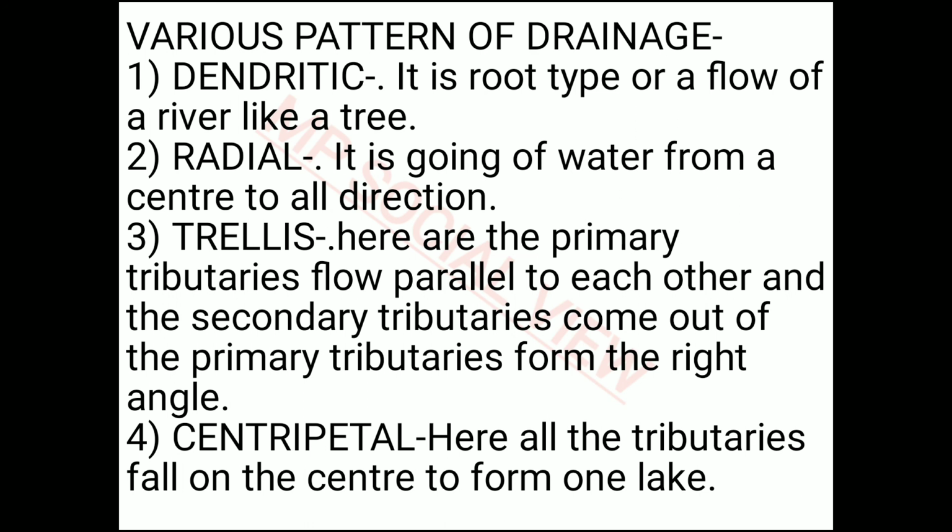So what is trellis? Trellis is like, the river has so many tributaries, and those tributaries also have many tributaries. So there can be tributaries of the tributary of the main river. The river which has its tributary is called its primary tributary, and the river whose tributary has a tributary is called the secondary tributary of the main river. So in the trellis pattern, what happens? The primary tributaries are parallel to each other, and the secondary tributaries are flowing in a way that they make a right angle to the primary tributaries.